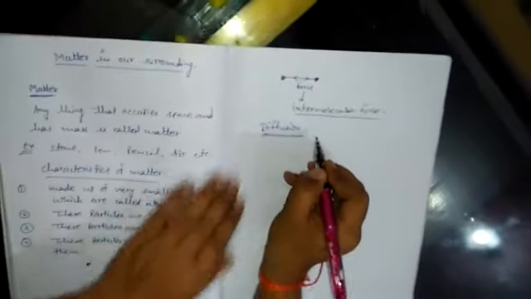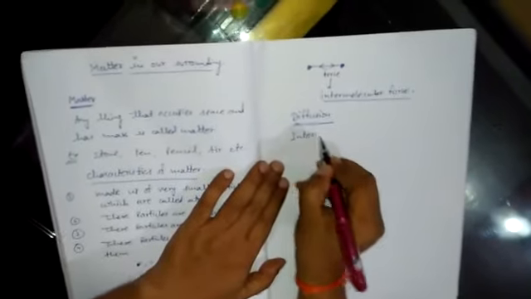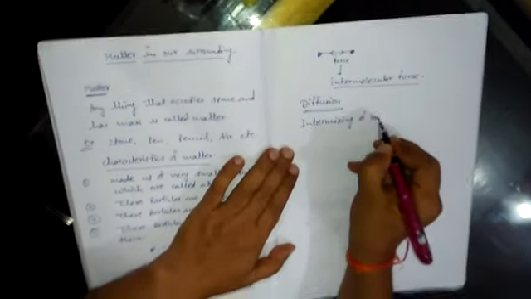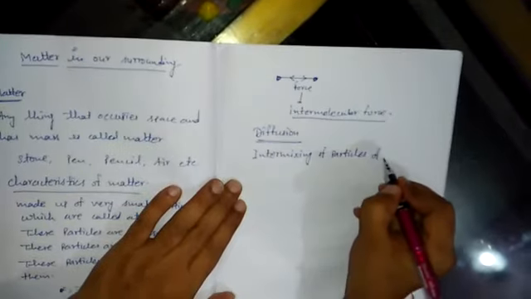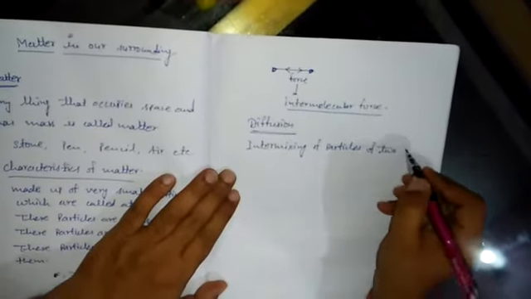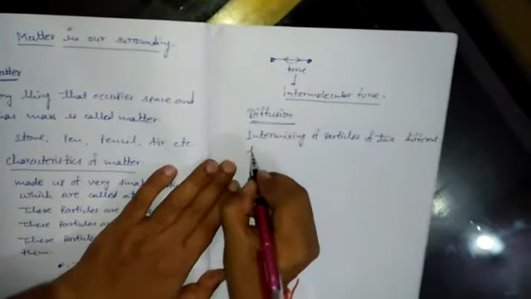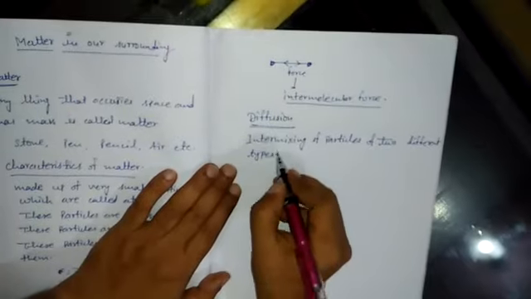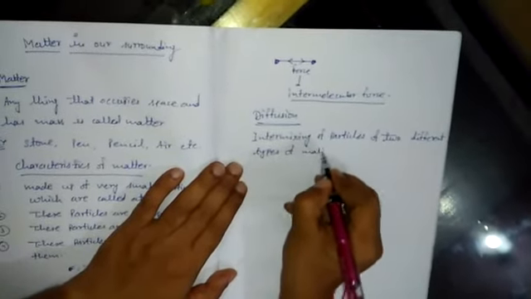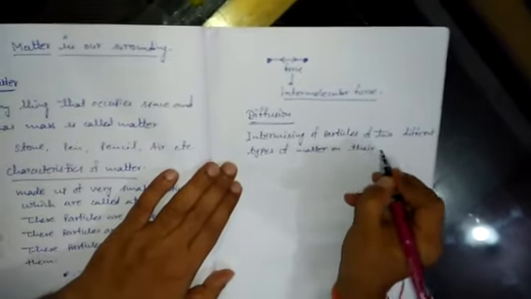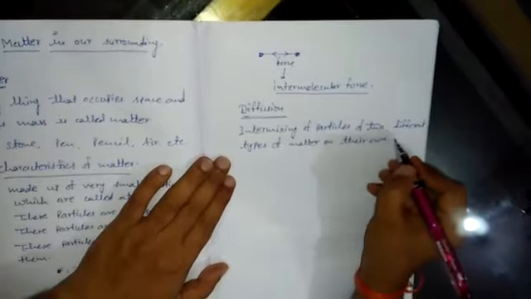Diffusion means intermixing of particles of two different types of matter on their own.